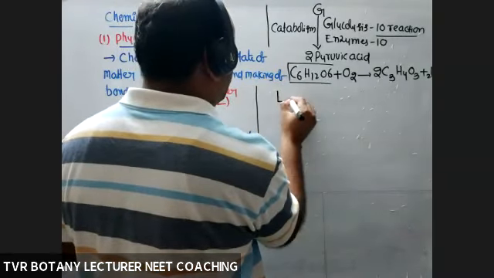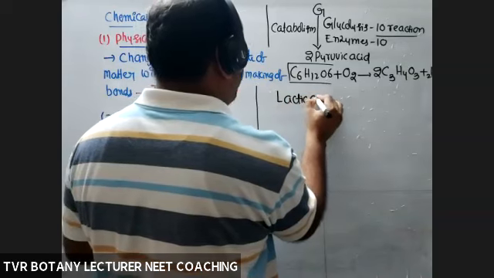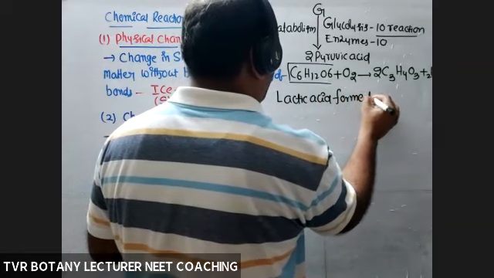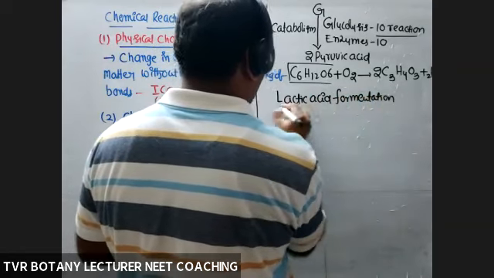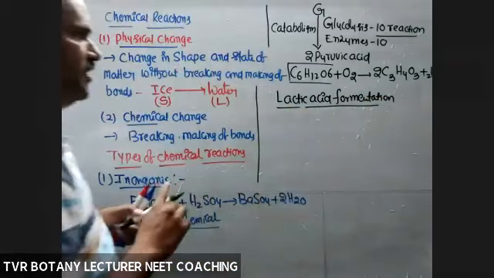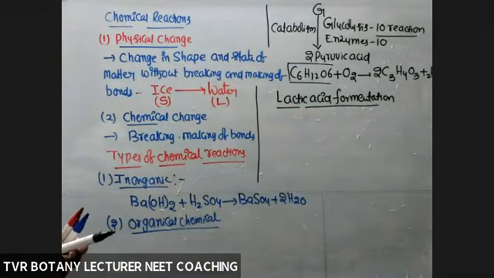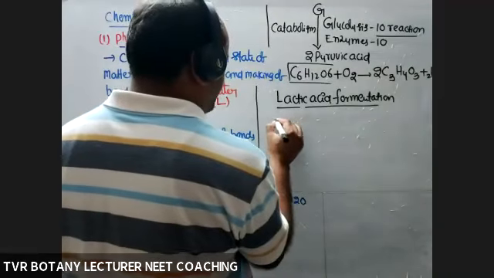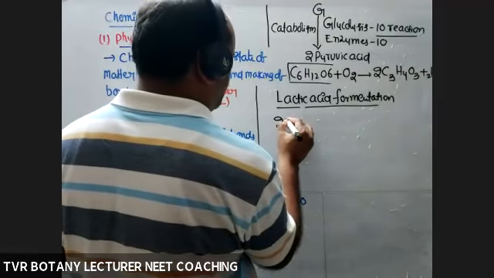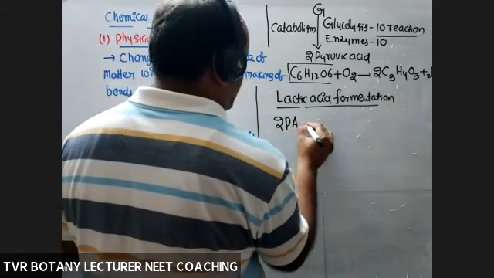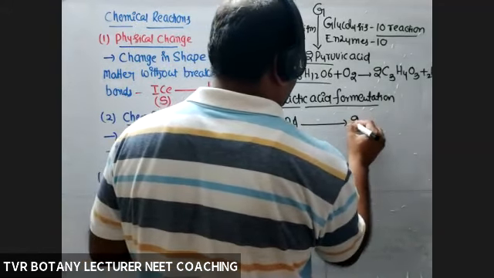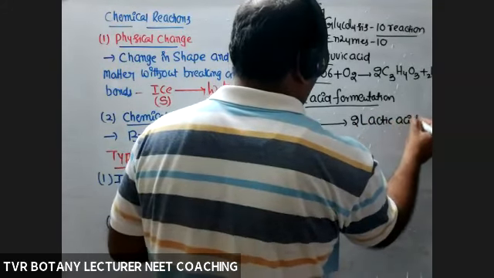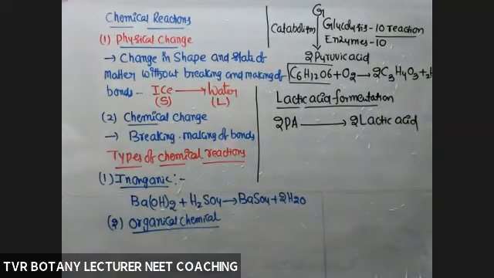Lactic acid fermentation. So what is the end product of glycolysis? Two molecules of pyruvic acid. So two molecules of pyruvic acid are reduced into two molecules of lactic acid. This is also an organic chemical reaction.